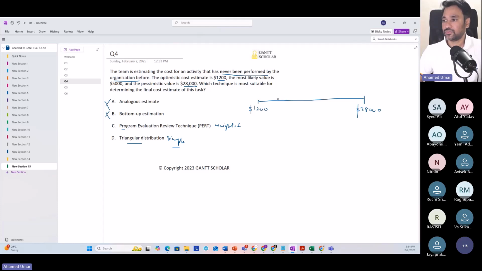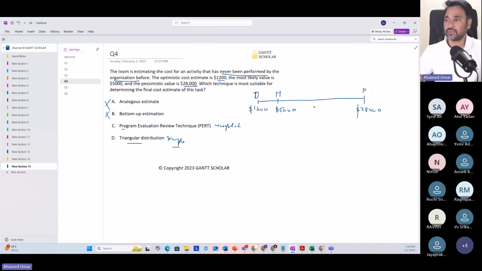It's very close to the optimistic value. So this is the optimistic value, this is the most likely value, and this is the pessimistic value. Now, if you have a situation like this and you just go for simple 3-point estimation, you will get a number somewhere in the middle of the band. Maybe you will get like $14,000 or something.